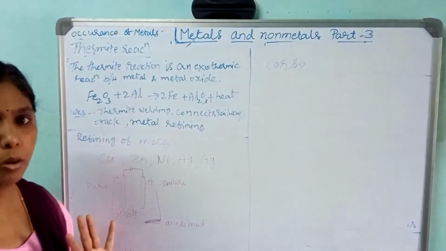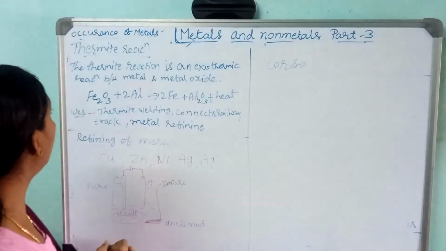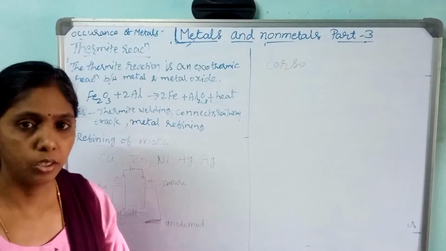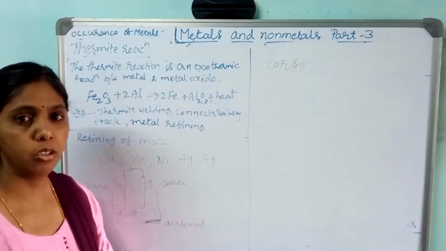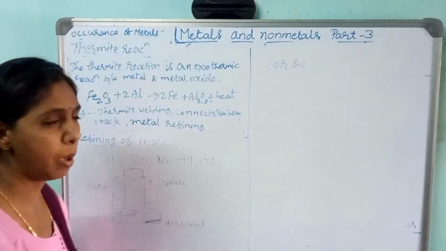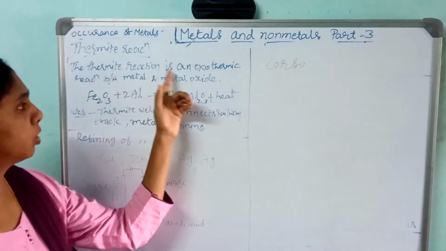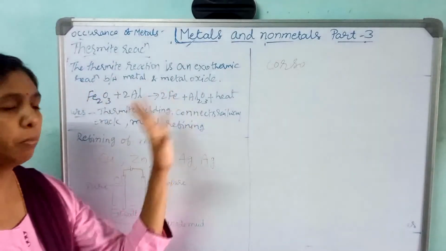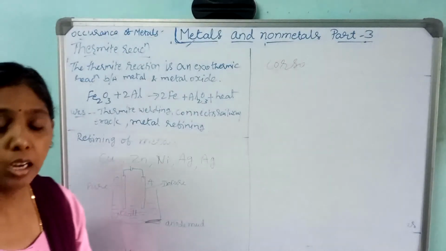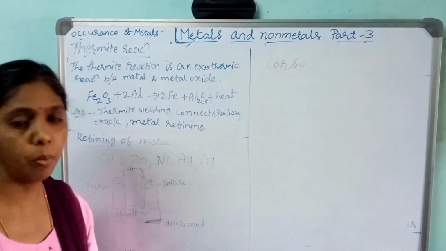An exothermic reaction between metal and metal oxide is known as thermite reaction. They ask you to define the thermite reaction and write its uses. You have to write the reaction also if needed, or you can write the definition. Let us see what will happen in the thermite reaction. All of you can write: the thermite reaction is an exothermic reaction between metal and metal oxide.